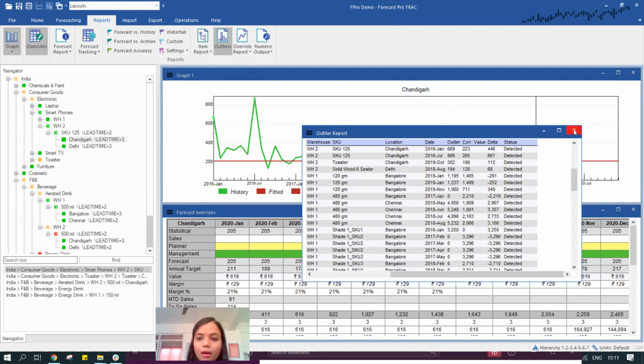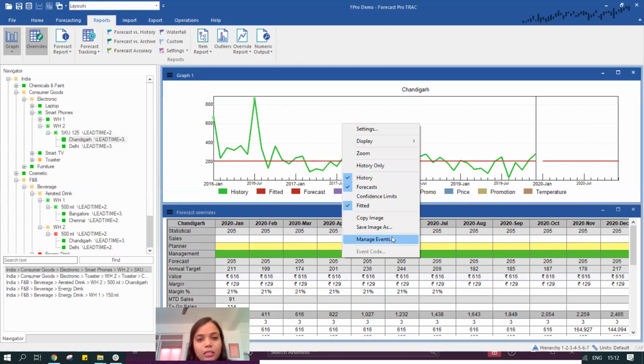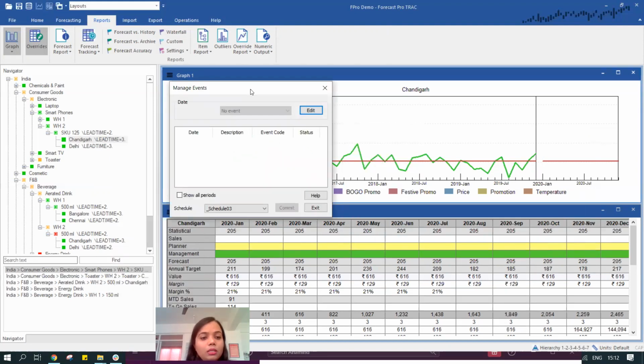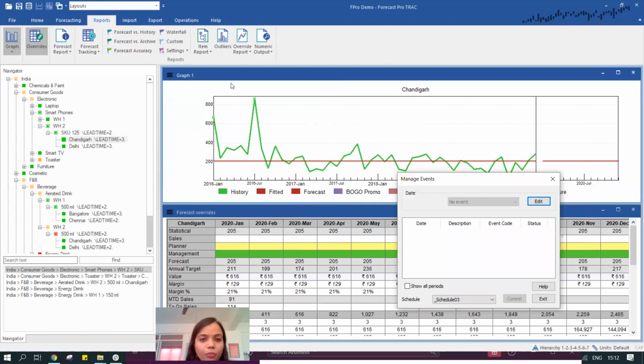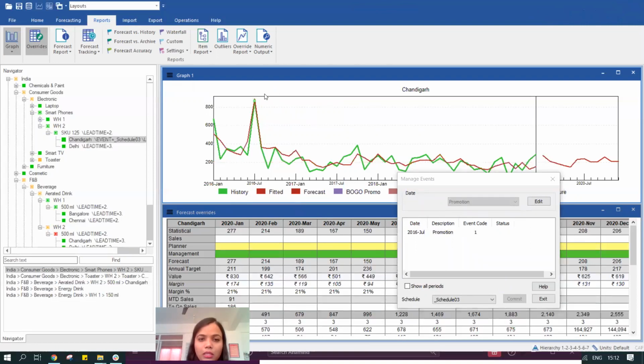It's figuring out in the back end, and I can just simply right click and mark this as an outlier, or I can take this as an input because I know that there was a certain event that we had run for this particular time period. I tell the system not to bother, this was a promotion, so let's mark this as promotion. We are marking this as an event promotion, and automatically my forecast is smoothing out for the forward period.